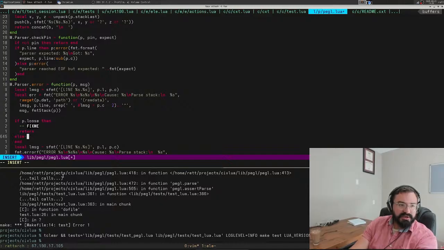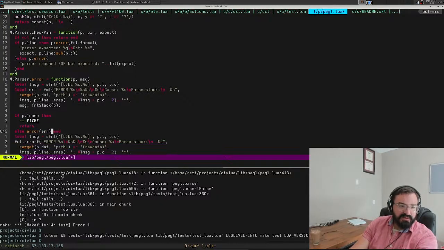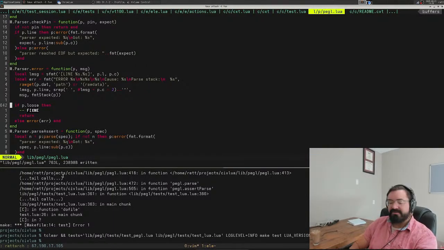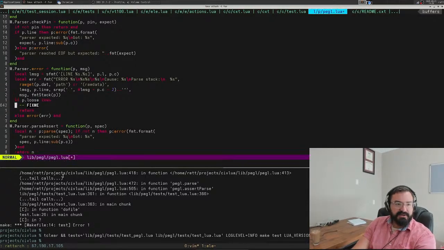Else, we're going to throw it. And that's all that was happening before with this errorf. Errorf is just a shorthand version of format and store and throw error. So we're going to separate that out.